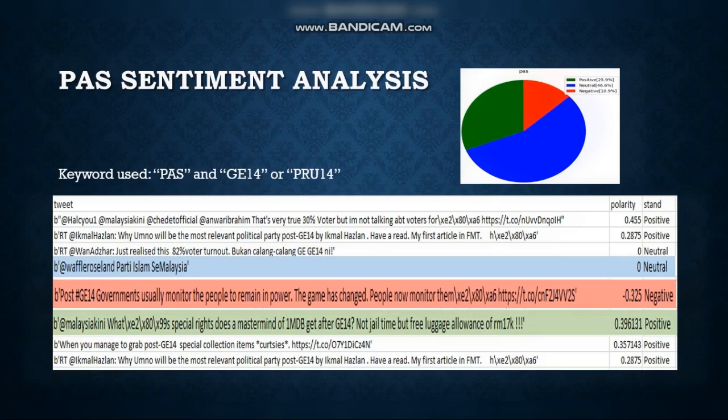Sentences assumed as neutral are like Parti Islam Se-Malaysia and just realize this 82% voter turnout bukan calon-calon GE14.